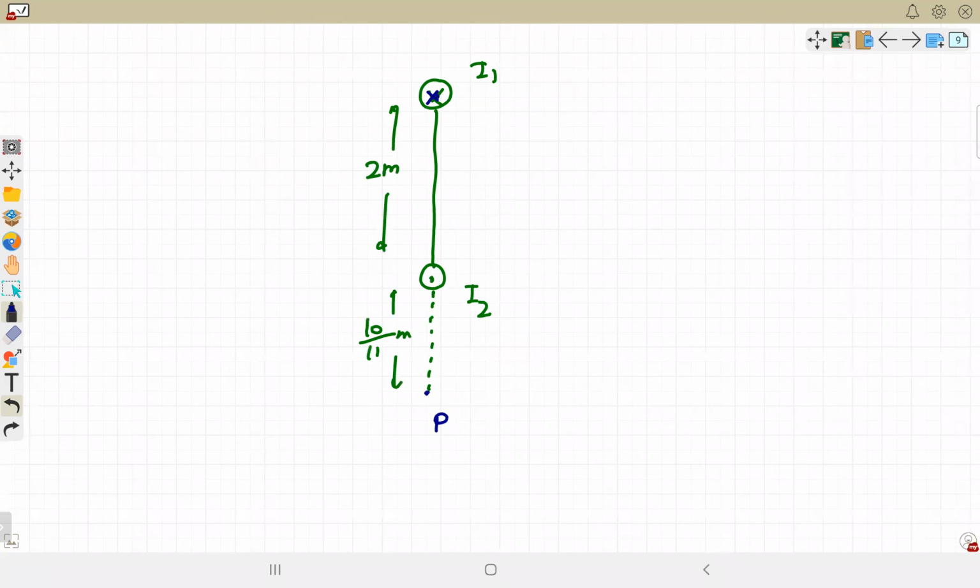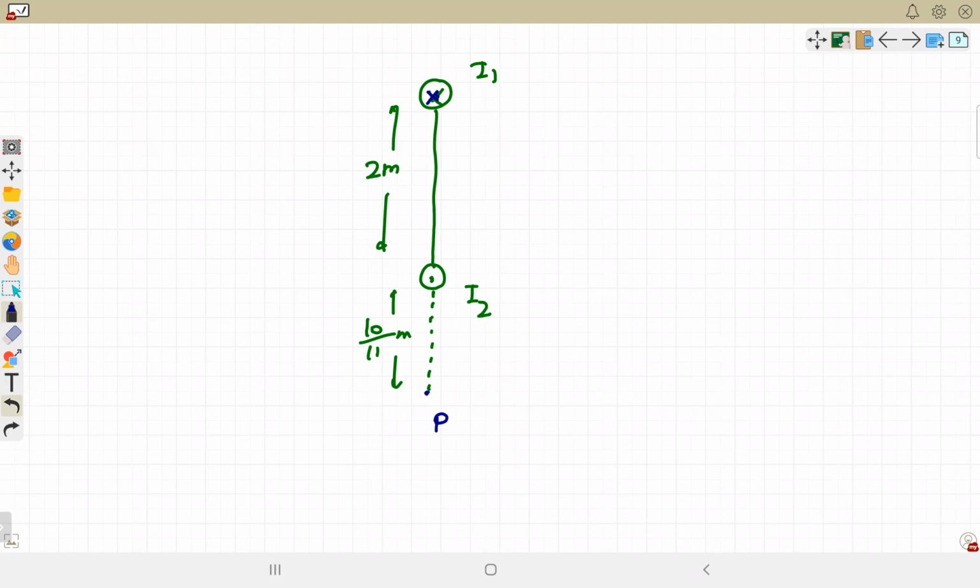What is the direction of magnetic field due to I1 at point P? So towards the left.